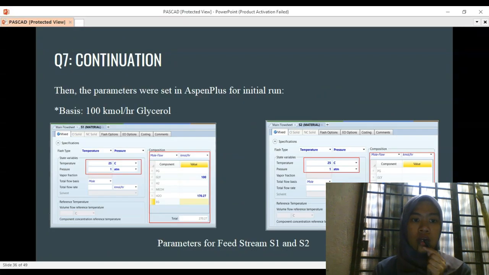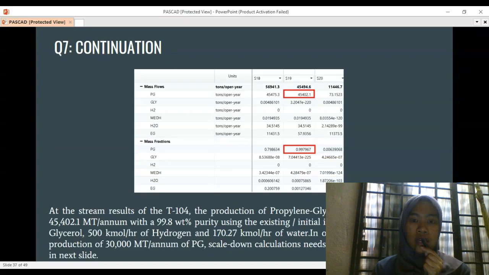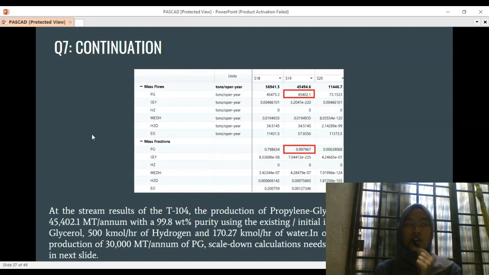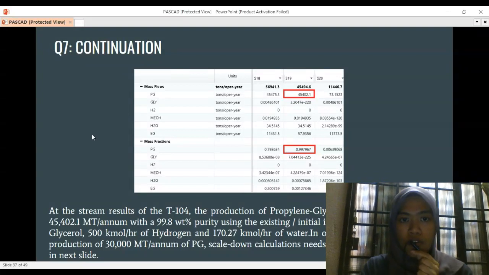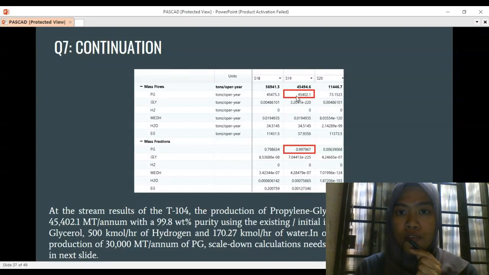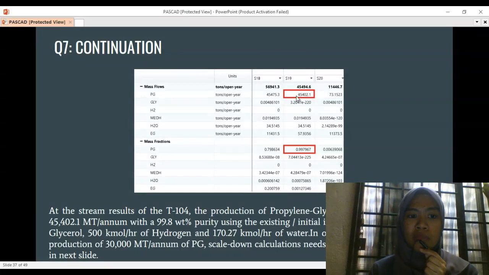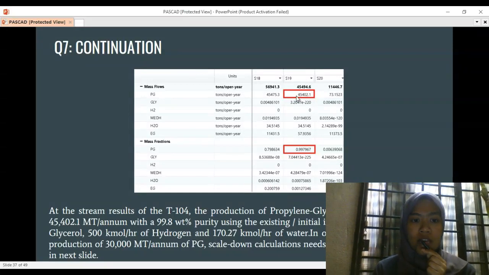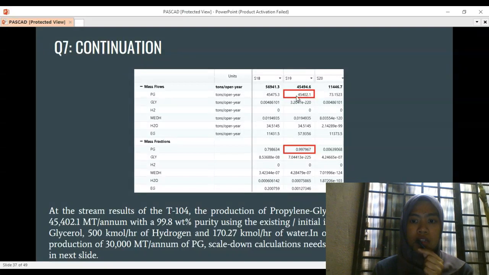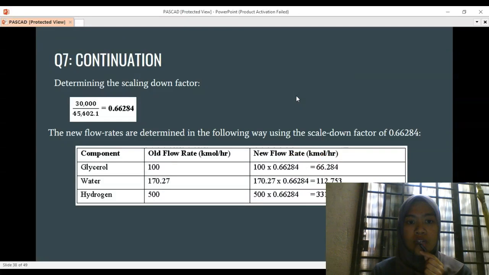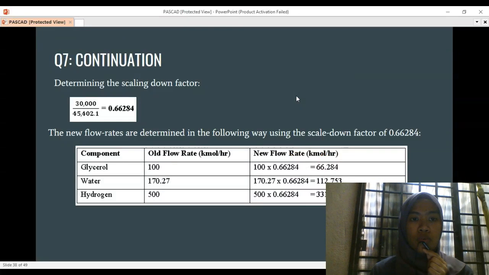Thus, it will result in us getting the optimum values of the production capacity. For example, this 45402.1, when we are assuming the 100 kmol per hour basis. After that, when we are changing into the actual values, we will achieve the desired capacity.